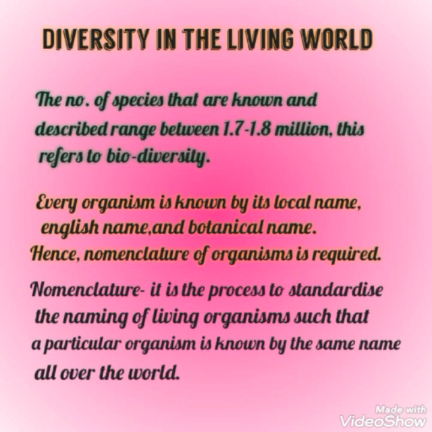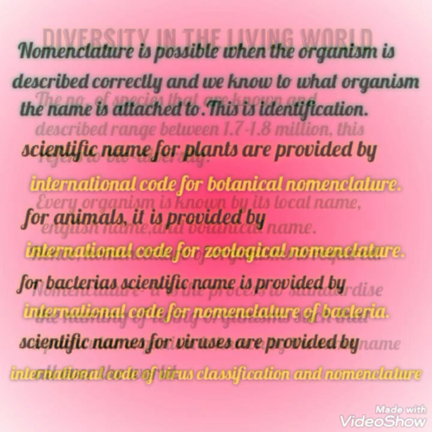Every organism on Earth is known by its local name, English name, or biological name. For example, zoo. Zoo is an English name. In different parts, it is known by different names like Chidyaghar, Kankariya, but it has another botanical name. In India itself, an organism is known by many names. Hence, nomenclature is very important. Now, what is nomenclature? Nomenclature is the process of standardizing the naming of living organisms such that a particular organism is known by the same name all over the world.